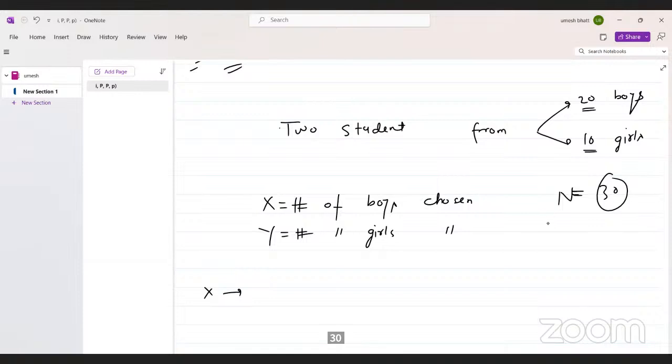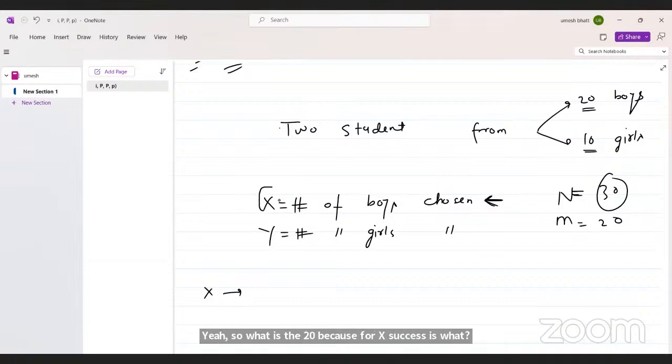Now, what is success for X? Choosing a boy is success. So what is M? It's 20, because for X success is choosing a boy. Now, what is n? n is 2, we are choosing a sample of 2.